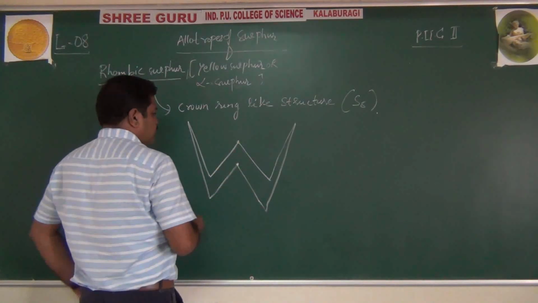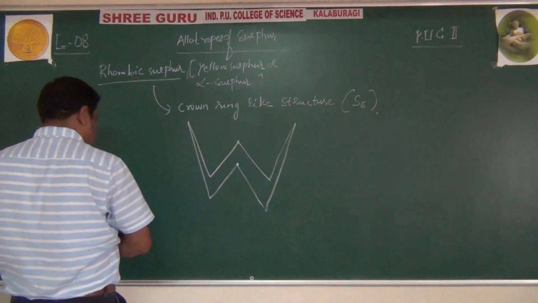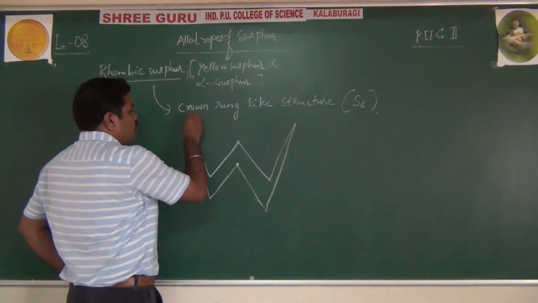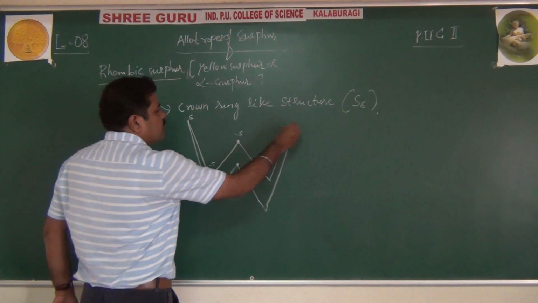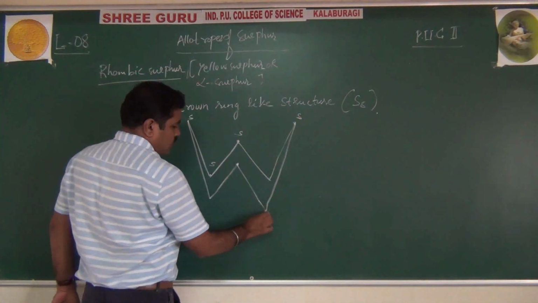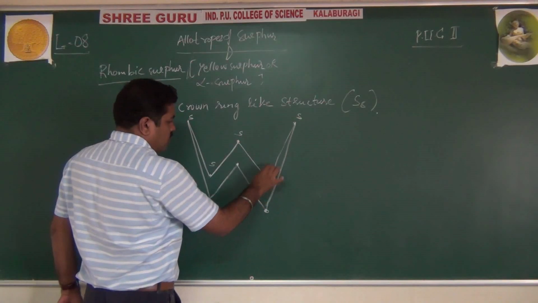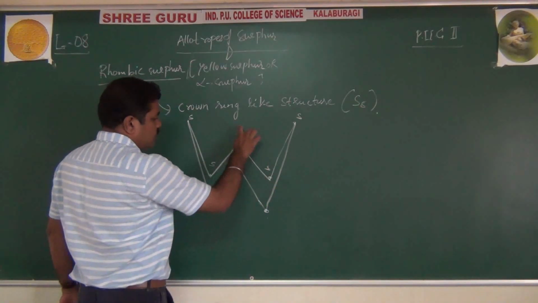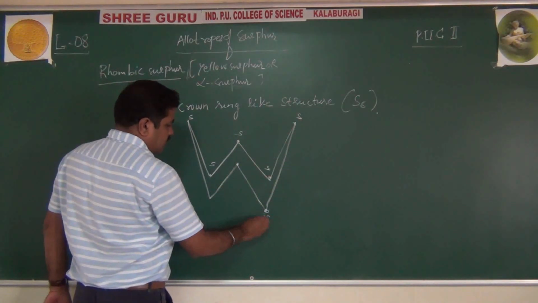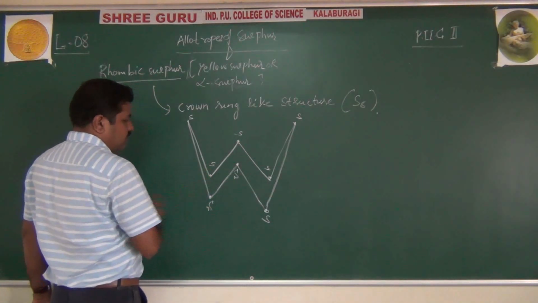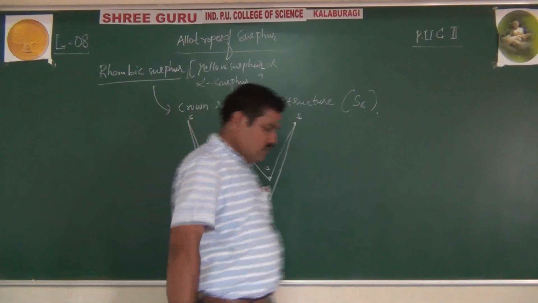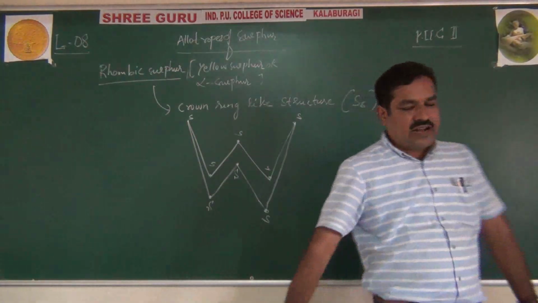See, these are the 1, 2, 3, 4, 1, 2, 3, 4, 5, 6, 7, and 8. That means I always used to tell you sulfur is octaatomic.